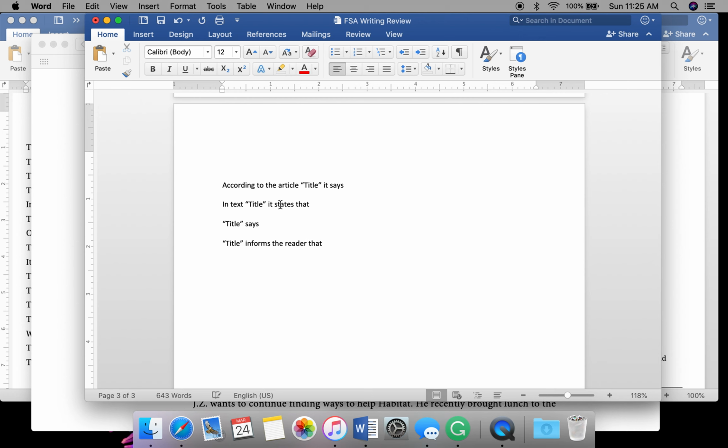Any way you want to transition into source, you can. These are just a few examples. These are very simple. They're not super creative. You can find different ways to shuffle these around, just so long as you are telling me, the reader of your essay, where you got your information from,